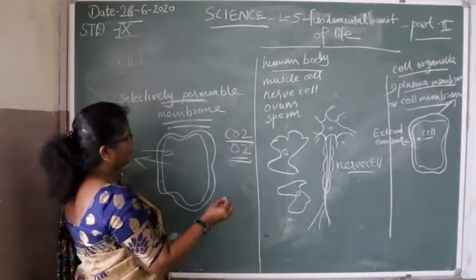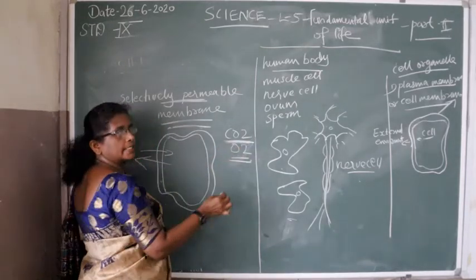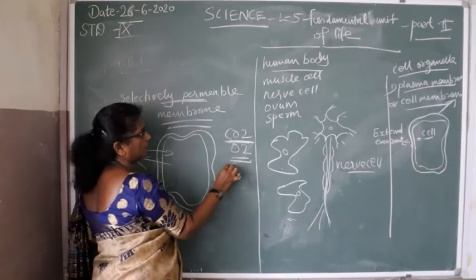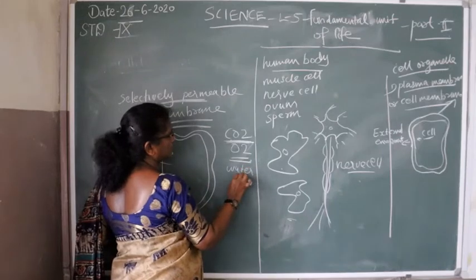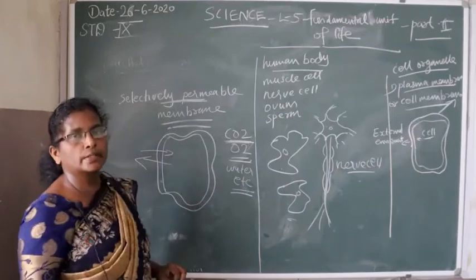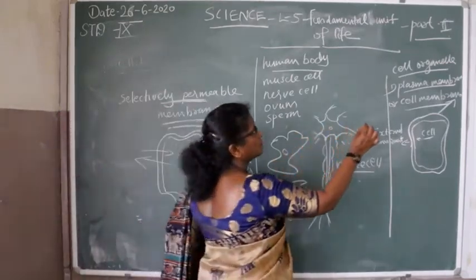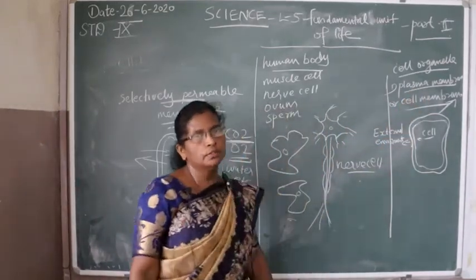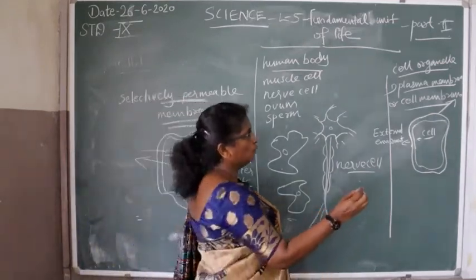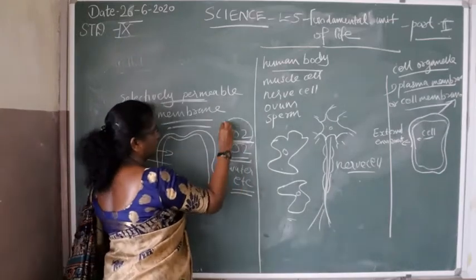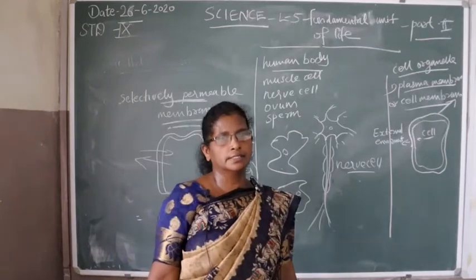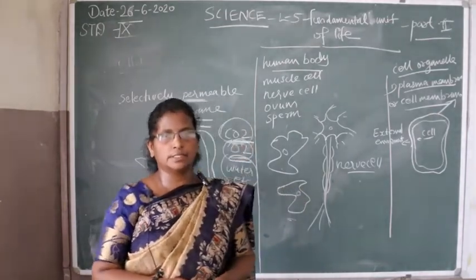The movement of molecules, different gaseous materials like carbon dioxide, oxygen and water, etc. All these materials move across the cell through the plasma membrane only. In the next session, we will discuss how these materials, carbon dioxide, oxygen and water, move across the cell. Thank you, students.